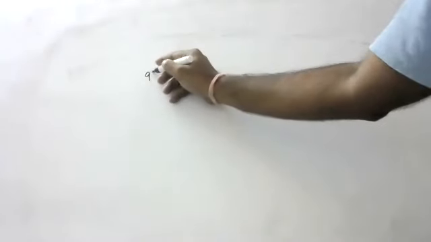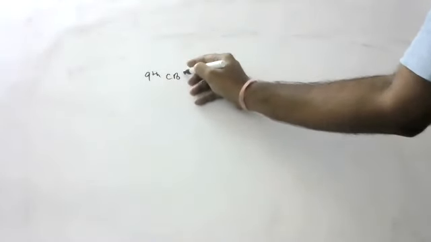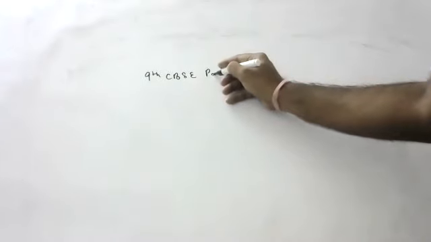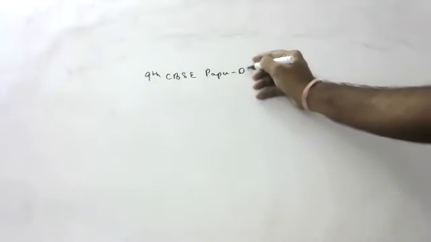So children, we are doing the 9th CBSE model paper, from DAV, that is the DAV school model paper. Once check.